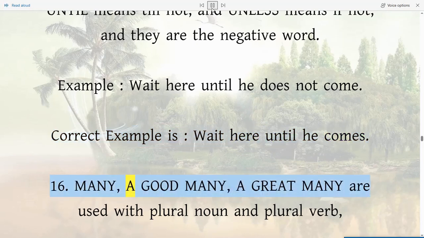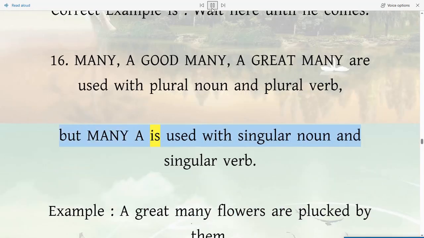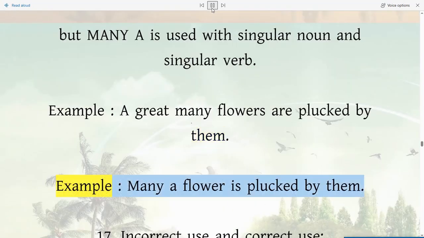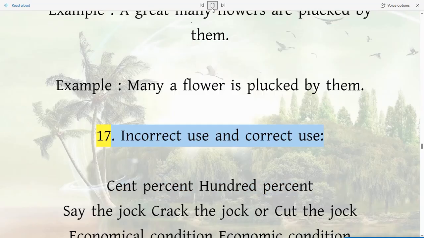16. Many, a good many, a great many are used with plural noun and plural verb, but many a is used with singular noun and singular verb. Example, a great many flowers are plucked by them. Example, many a flower is plucked by them. 17. Incorrect use and correct use.